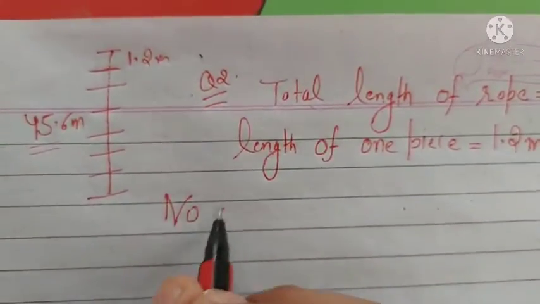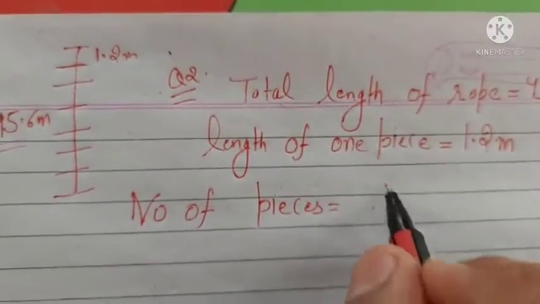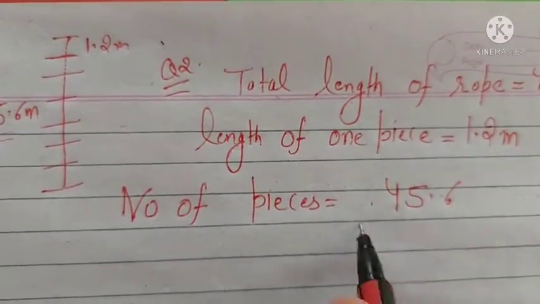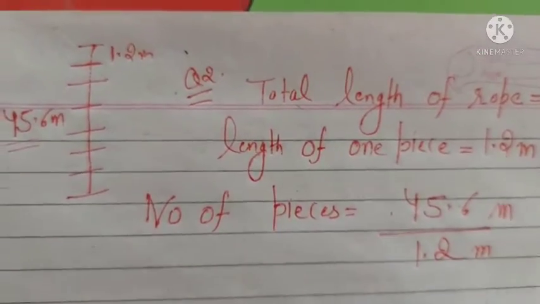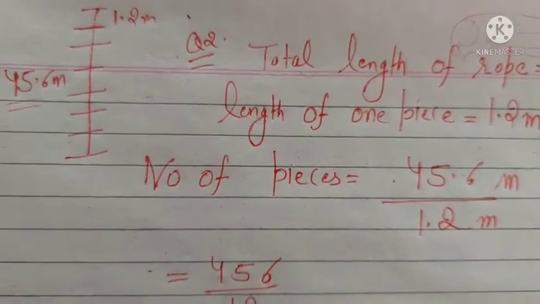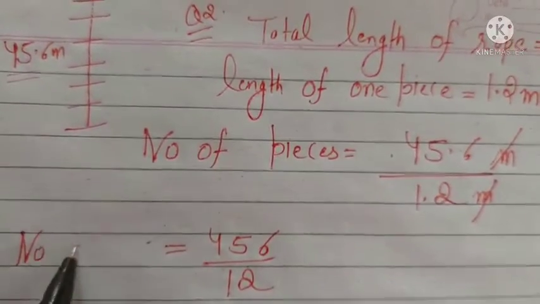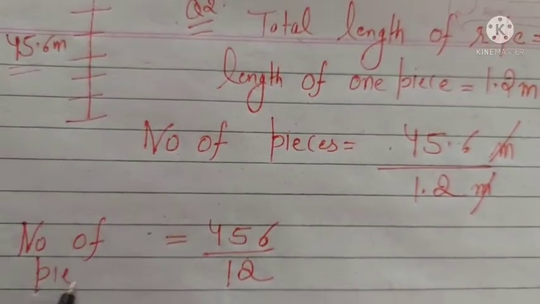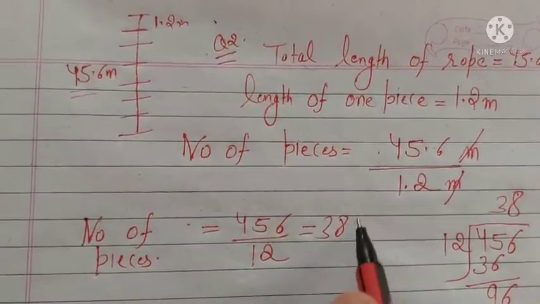So the number of pieces would be 45.6 divided by 1.2. Meter would cancel with meter, and the decimal point would be removed, giving 456 divided by 12. When you divide these two numbers, the number of pieces is 38.